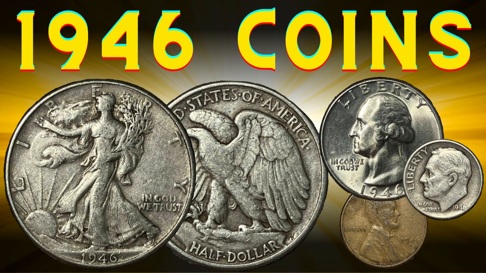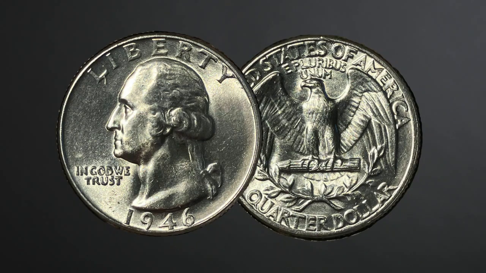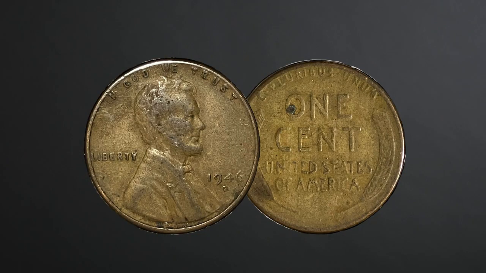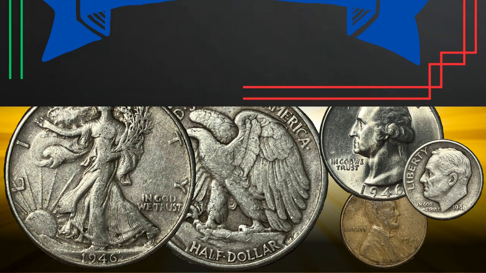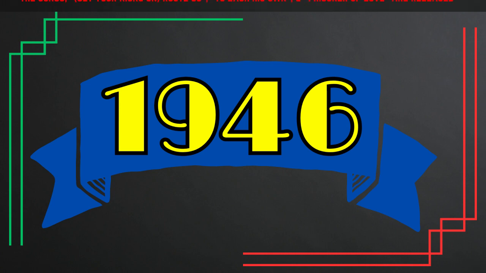Today we will take a look at the history of the year 1946, and we will look at some coins from the year. This will include one Walking Liberty half dollar, one Washington quarter, one Roosevelt dime, and one Lincoln wheat cent. We will look at each coin and the important details such as mintage, grading, and inflationary value or purchasing power of the time. First, we will cover the history of the year 1946.